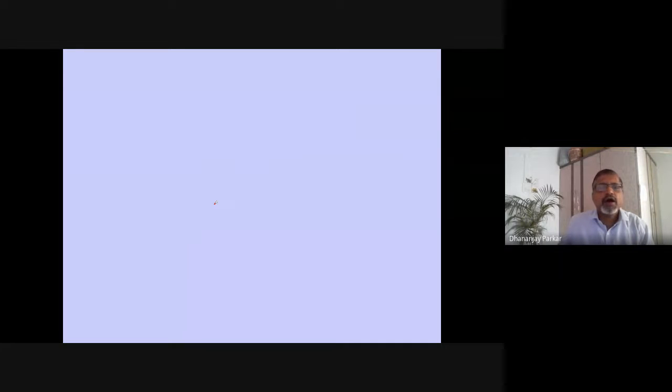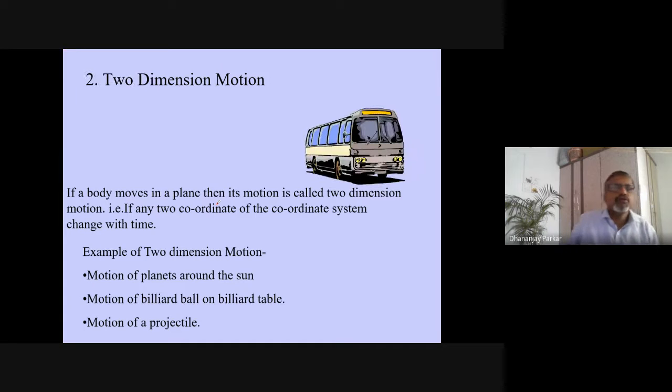Okay, so that is that. But now coming to two dimensional motion. So look at this: if a body moves in a plane, then its motion is called a two dimensional motion. That is, if only any two coordinates of the coordinate system change with time. An example of two dimensional motion is the motion of planets around the sun. Right. Now tell me, this seems wrong to me. Maybe you can tell. Yes, I will ask you. Other examples: motion of a billiard ball on a billiard table and motion of a projectile.